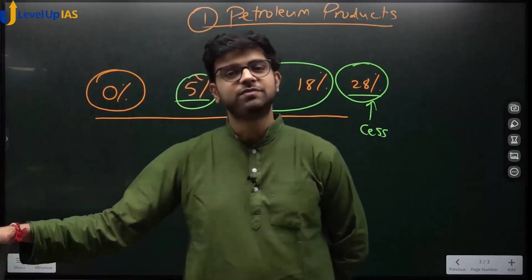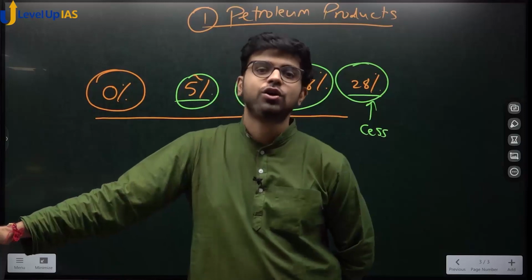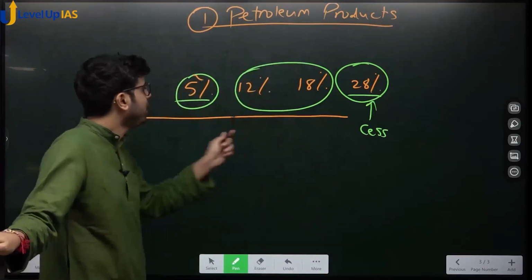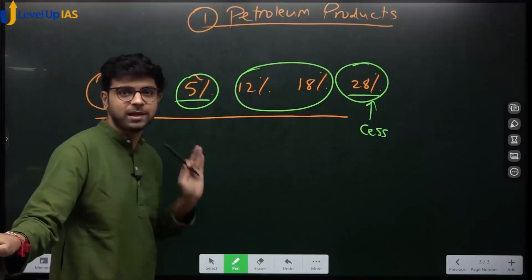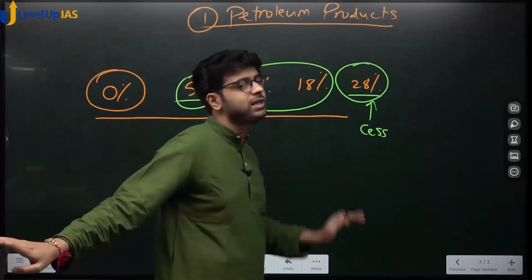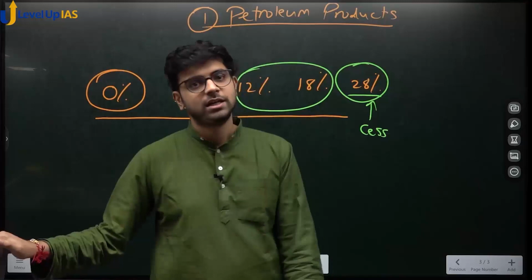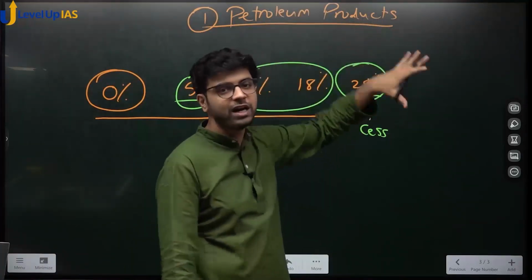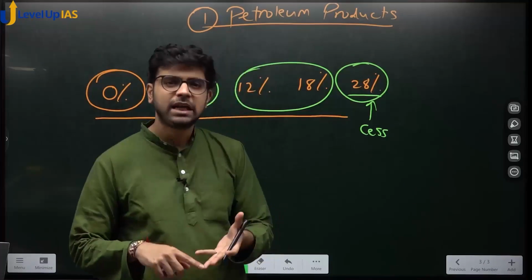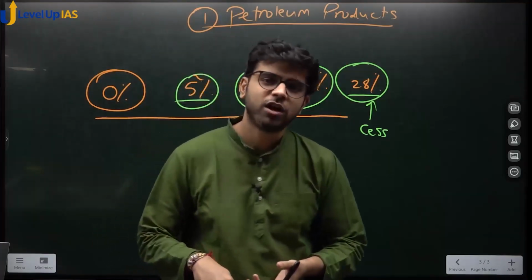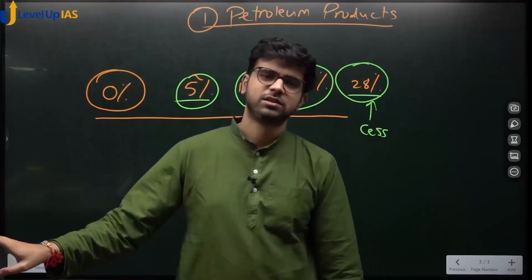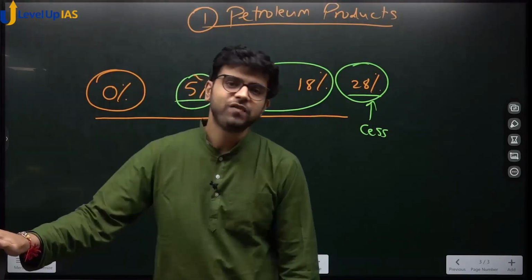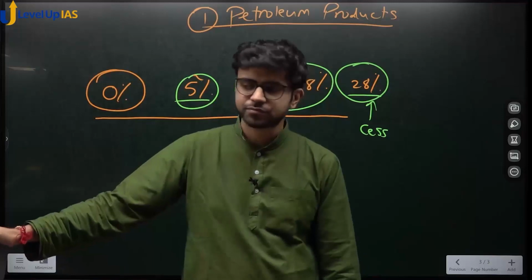The state still collects VAT or sales tax on petroleum products. Why does the state collect? Because it is not under GST. Something has to be levied, something would be there. So these products you can say are still living in the old era. Petroleum products comprise 5 products: crude oil, diesel, aviation turbine fuel, all of these. All 5 variants of petroleum products.